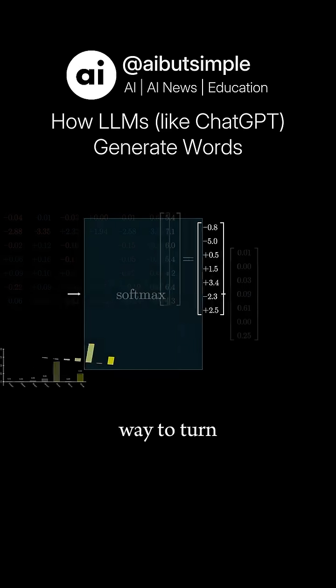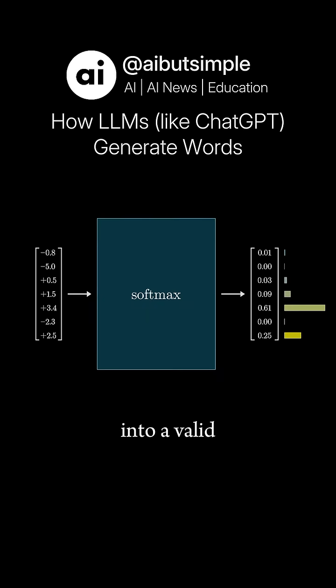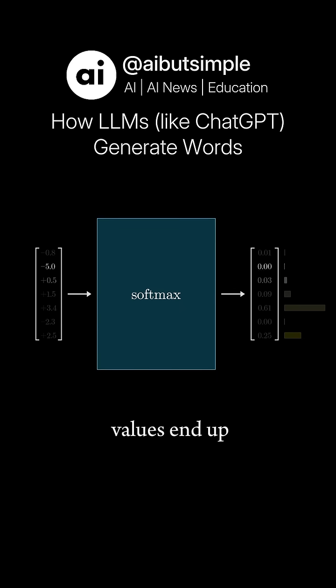Softmax is the standard way to turn an arbitrary list of numbers into a valid distribution in such a way that the largest values end up closest to 1, and the smaller values end up very close to 0.